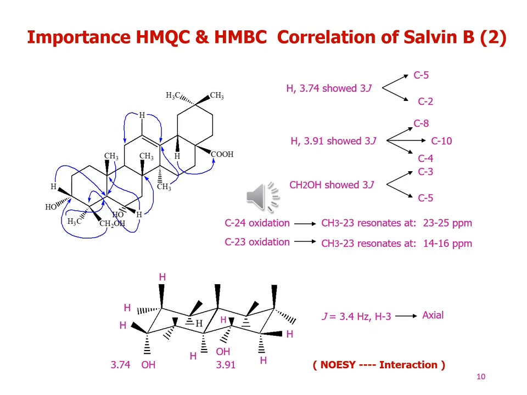The position of the oxymethylene is deduced through C-13 NMR. In case of carbon 24 oxidation, the methyl 23 resonates at 23 to 25 ppm, while in case of oxidation of carbon 23, it is observed at delta 14 to 16 ppm.